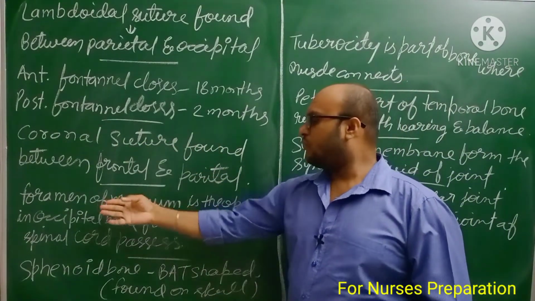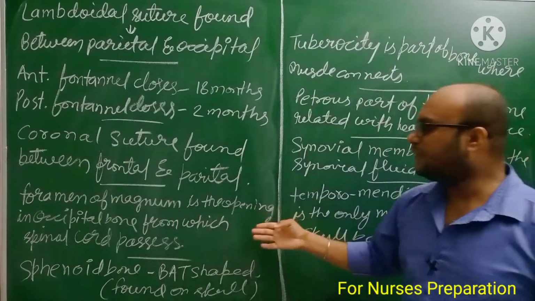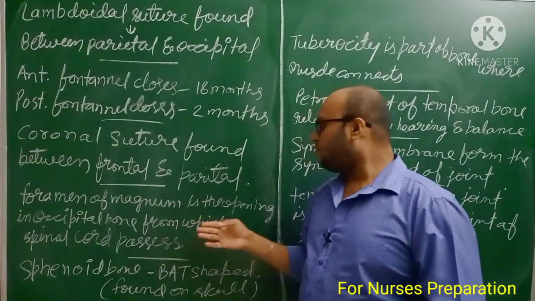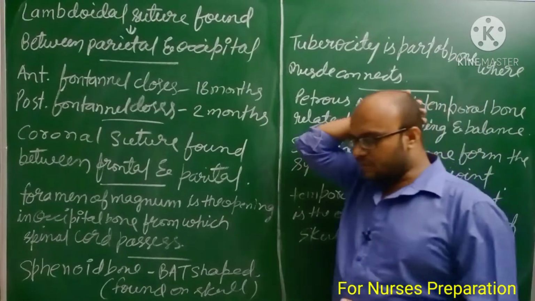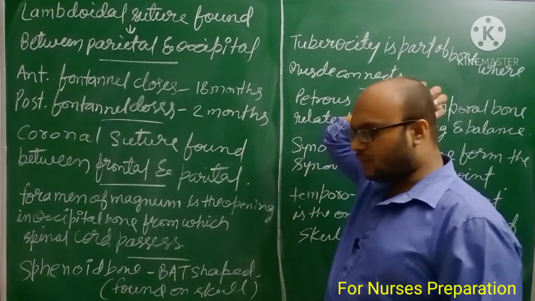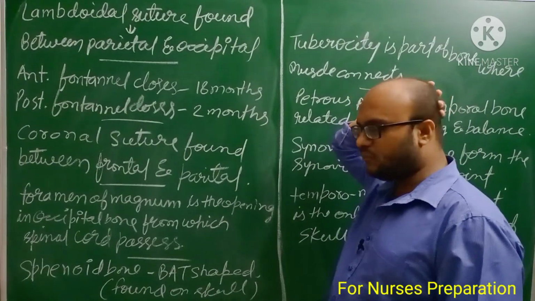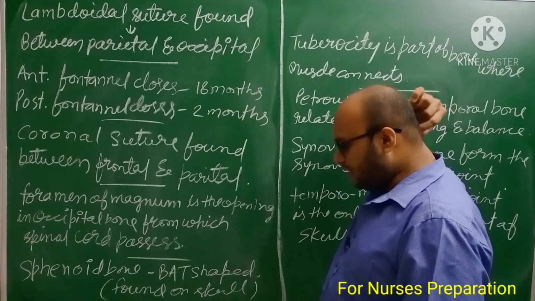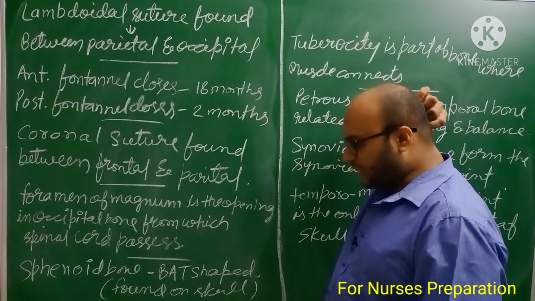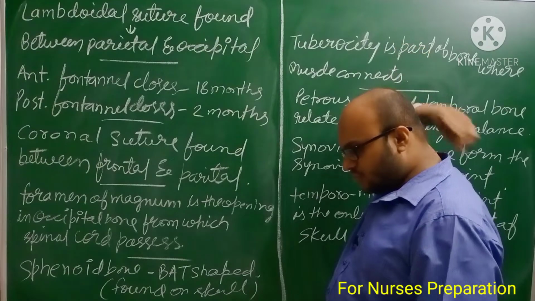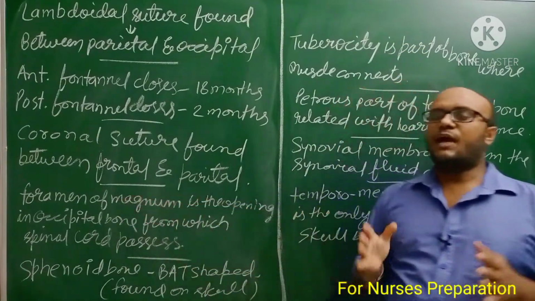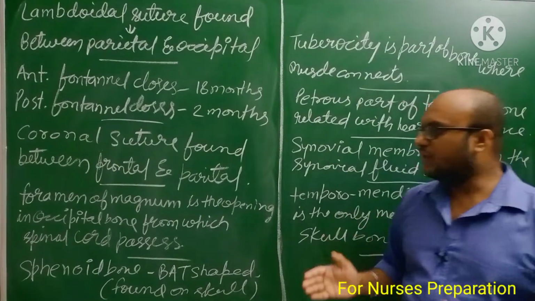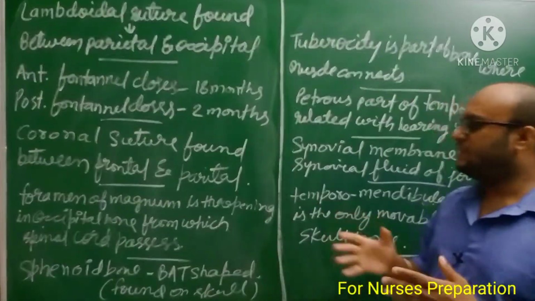Next, foramen magnum is the opening in the occipital bone through which the spinal cord passes. In our occipital bone, here is the opening. From this opening, our spinal cord runs downward. This opening is known as foramen magnum.